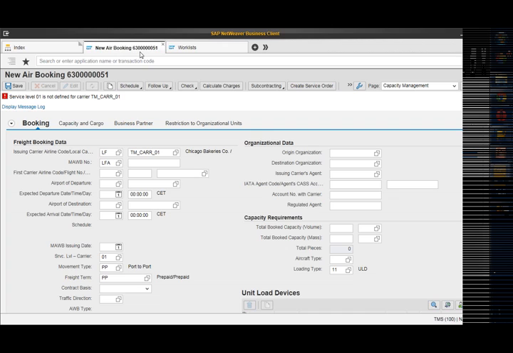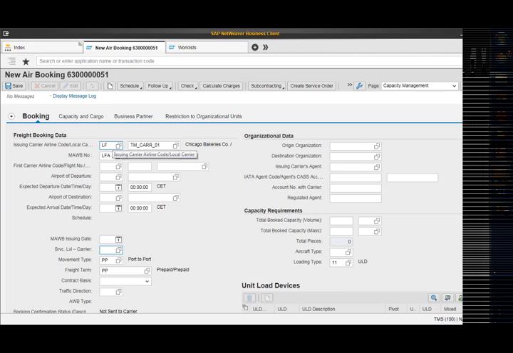So we will have to check the relevant details in this air booking, like the carrier and then the purchasing organization, because for a combination of those two itself, it will be generating the value. I'll remove this service level. It is not required. So here we can check the issuing airline code is TM carrier 01, and for this we had maintained the LF as the identification number for the Lufthansa carrier with which it is associated. That is the IATA code. So here we will first of all click on save in order to create this air booking document.